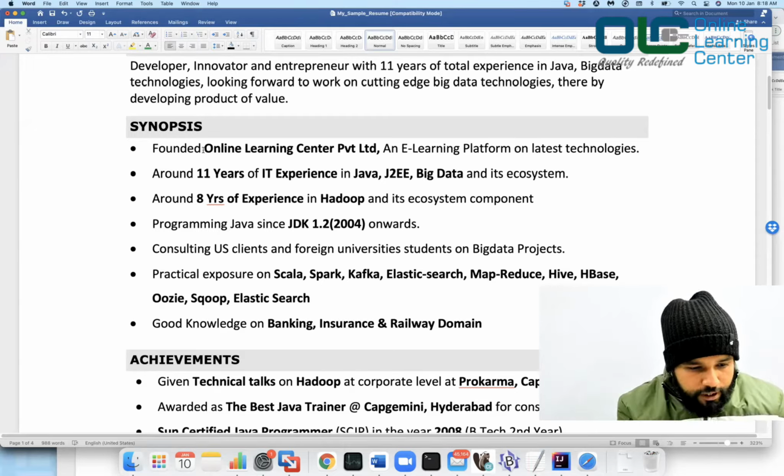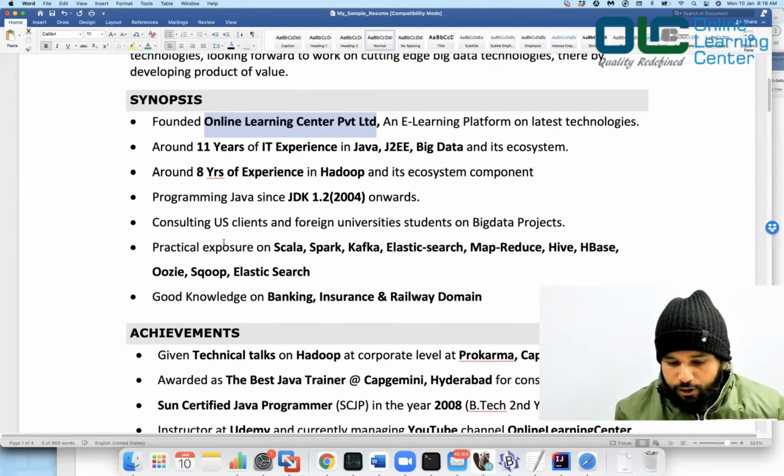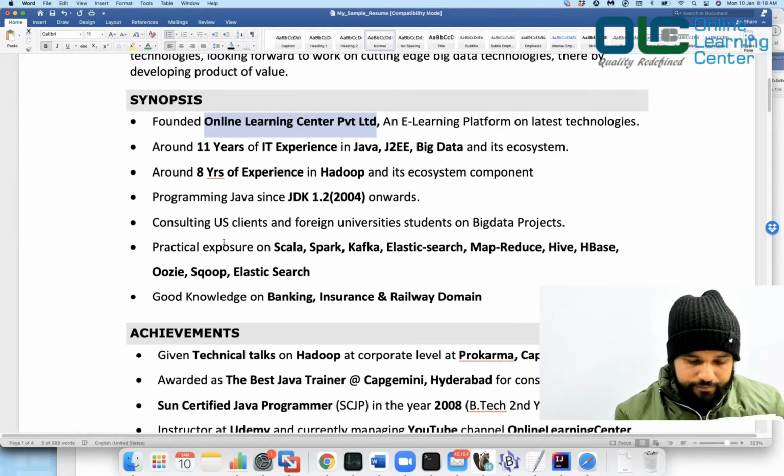Make sure that you make the letters bold, italics, to give value to a particular term. For example, programming Java since 2004, that's absolutely awesome. Something like this: consulting US clients and foreign university students on big data projects, practical exposure on Scala, Spark, Kafka, Elasticsearch, MapReduce, Hive, HBase, Oozie, Sqoop, and so on.